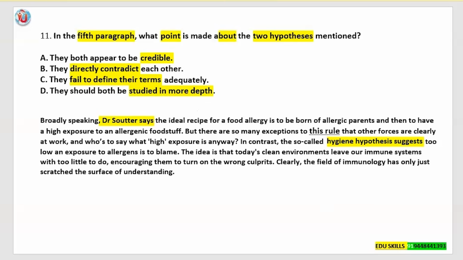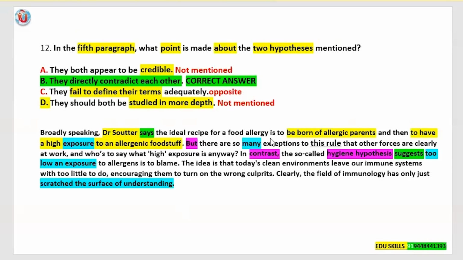Now, any guess regarding the answers? You can put down your answers in the chat box. Okay, let us see what the answer is. Yes, the correct answer is they directly contradict with each other.